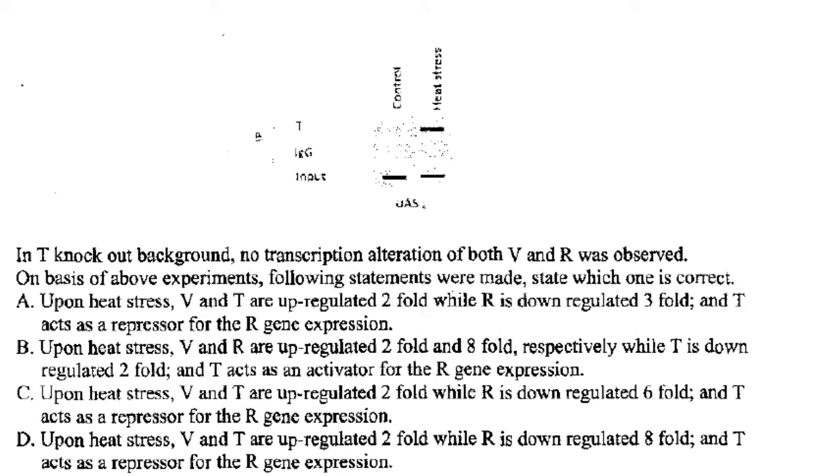So what I will do is explain using the table. In T knockout background, no transcription alteration of both V and R was observed. On the basis of the above experiments, the following statements were made. State which one is correct. Okay, so upon heat stress, V and T are upregulated twofold, R is downregulated.